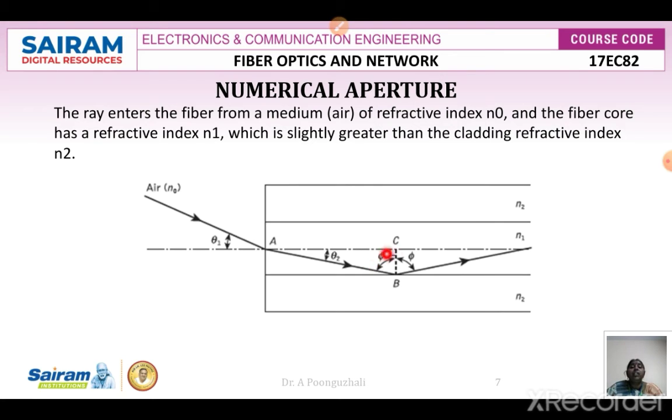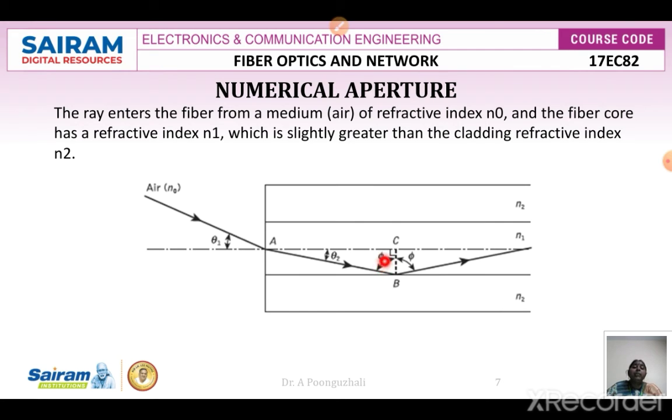Here we know that the refractive index of the core should be greater than the refractive index of the cladding. Now a light is going to be incident from the air onto the fiber, where this incident ray is going to make an angle theta 1. When this is incident on the fiber, here in this case phi is going to be equivalent to the critical angle.